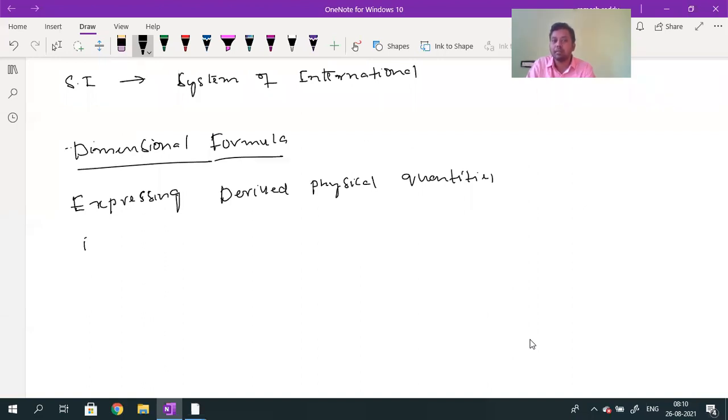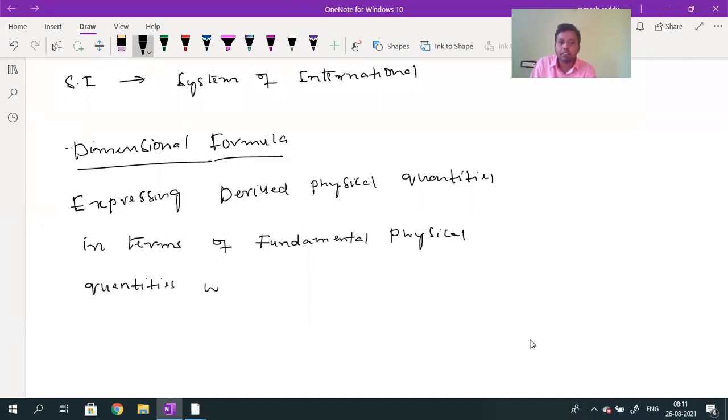How to write the dimensional formula? What is the meaning of dimensional formula? In this dimensional formula, what we are doing is expressing the derived physical quantity in terms of fundamental physical quantities with suitable powers.